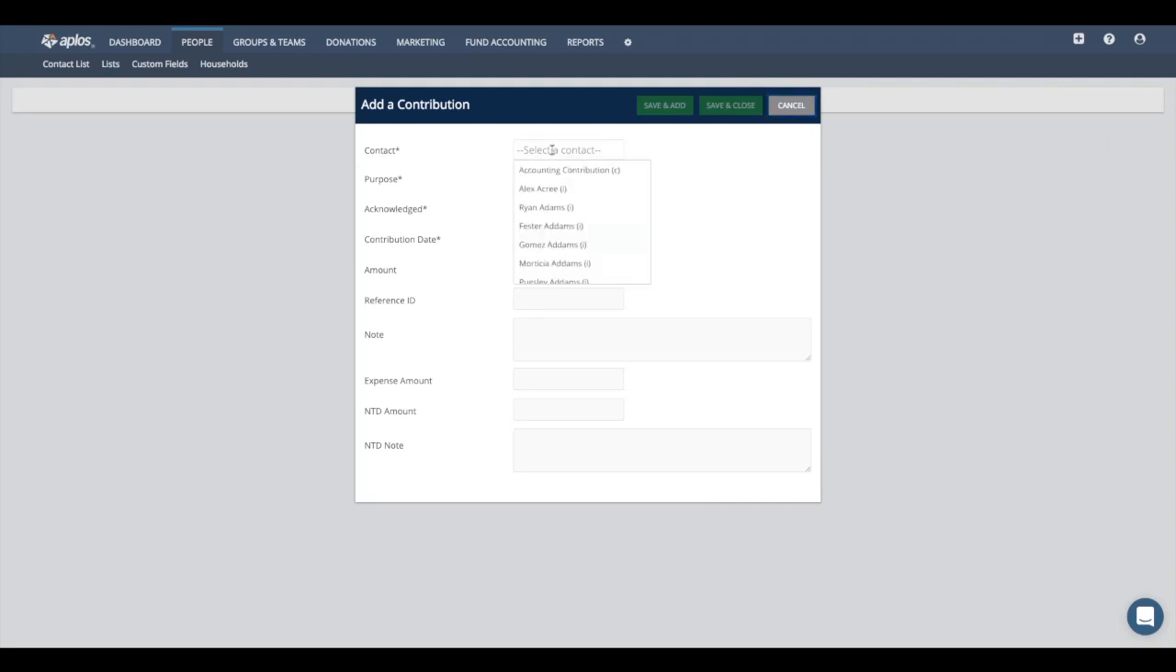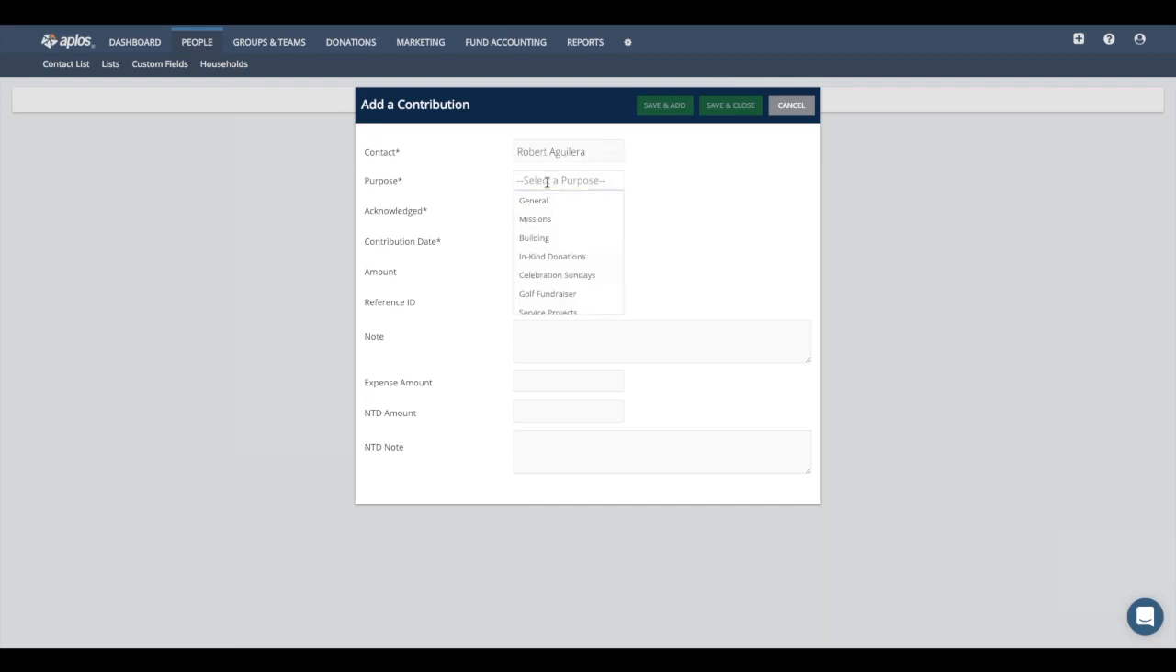So I would select the contact. Let's go ahead and just use Robert. So we've selected Robert as our donor. The purpose he is giving towards is going to be maybe our golf fundraiser. Acknowledge stands for if you've sent a thank you for this donation or not. So if you plan on sending a thank you, you can choose acknowledge to say that you have done it. Unacknowledge would mean that you haven't done it yet, but you're going to send a thank you. And then dismiss would be if you do not plan on sending any type of thank you for this donation.